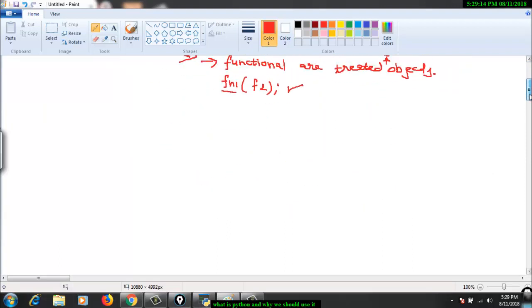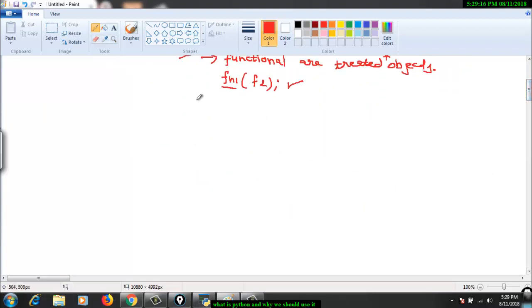If I can pass a function as a parameter, then another thing I can do is return a function. If I have a function f1 and I perform some operation, and at the end I want to return something, then here I can return a function as well. This is also very valid in functional programming, but this is not the case in object oriented programming.